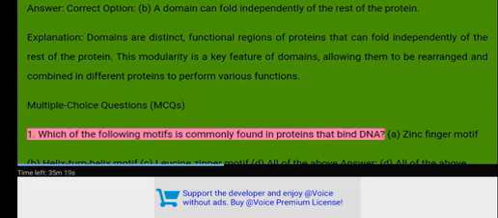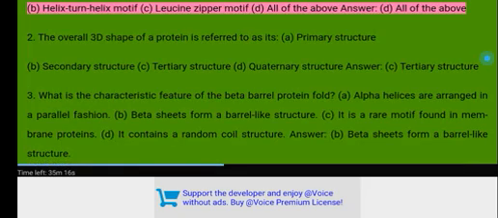MCQs. 1. Which of the following motifs is commonly found in proteins that bind DNA? A. Zinc finger motif. B. Helix turn helix motif. C. Leucine zipper motif. D. All of the above. Answer. D. All of the above.